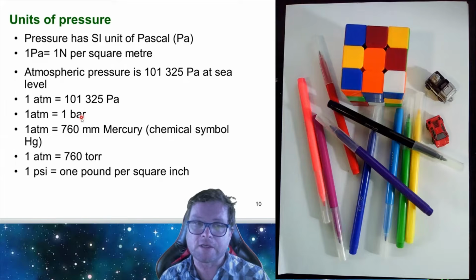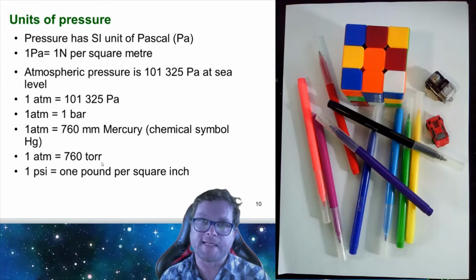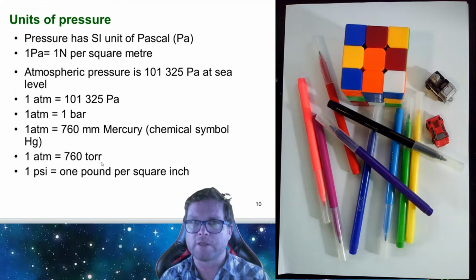1 atmosphere is also represented by 760 millimeters of mercury, and the chemical symbol for mercury is Hg. Another way of saying 760 millimeters of mercury is 760 torr. And the reason we represent pressure by millimeters of mercury, as you'll see in the next slide, is that we have barometers, and barometers work according to columns of mercury.